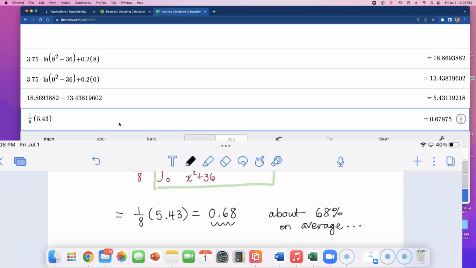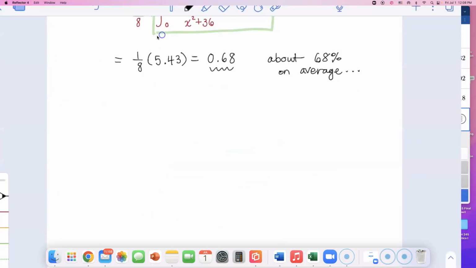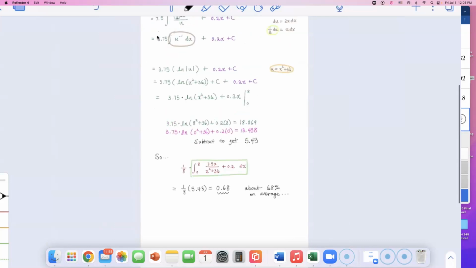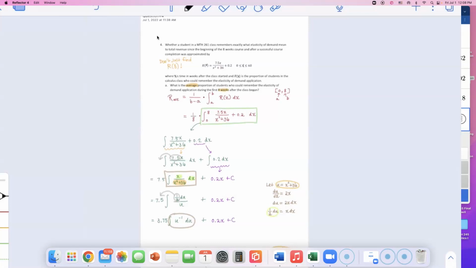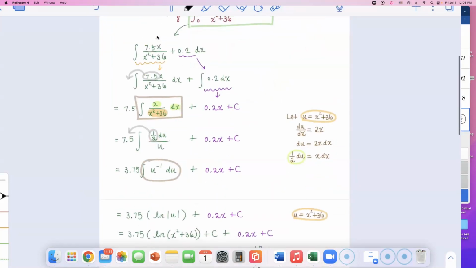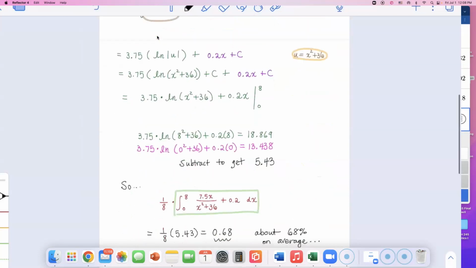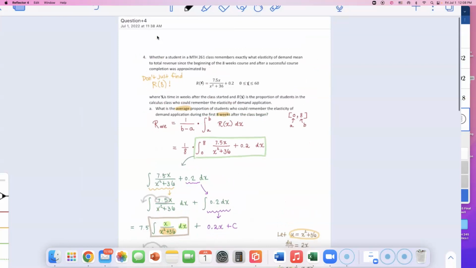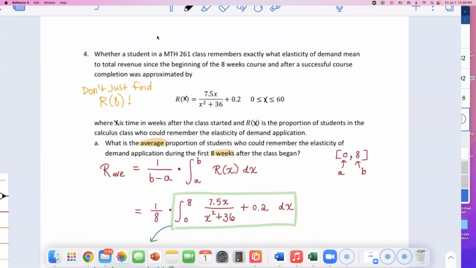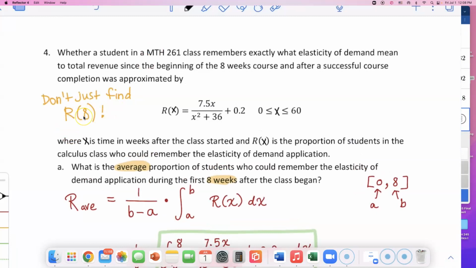And you can write down the wording of it, but if I can see that work, I will be very impressed and very, very happy, because if you can do this, that means you know how to find the average function value using a definite integral, and also know how to use u-substitution beautifully to solve for that definite integral. So that's why, they're asking for the average, and this is what you're going to have to do. So do not just find R of 8, because that is not the average proportion, okay?